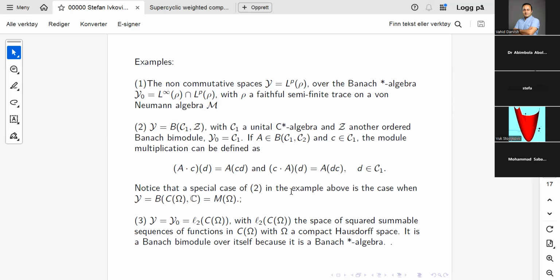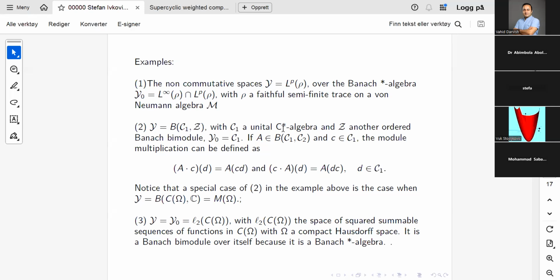And also we are going to consider the Hilbert module, the standard Hilbert module L2 over this commutative C-star algebra C(omega). This Hilbert module is not just a Hilbert module and, more generally, a Banach module, but in fact it is even a Banach star algebra over itself. Okay, so now this is just to give an intuition what kind of modules we are studying.